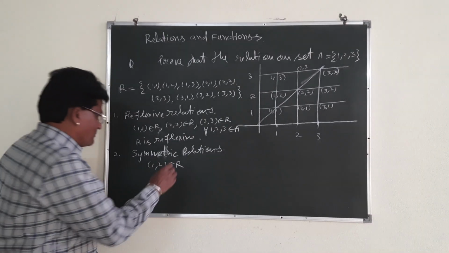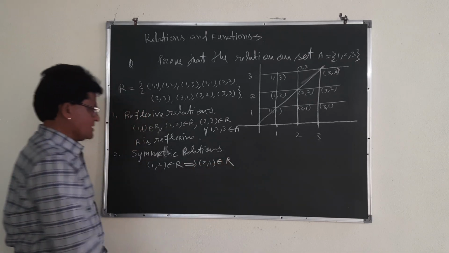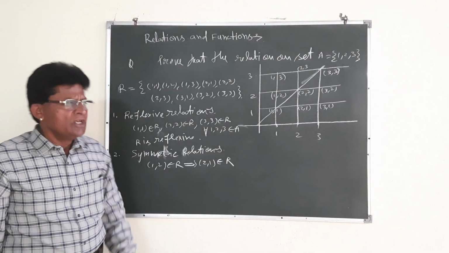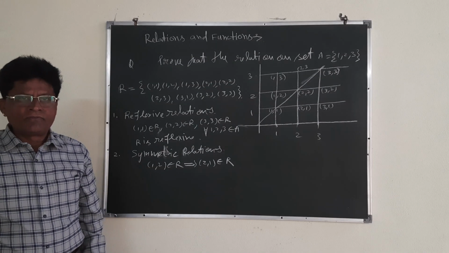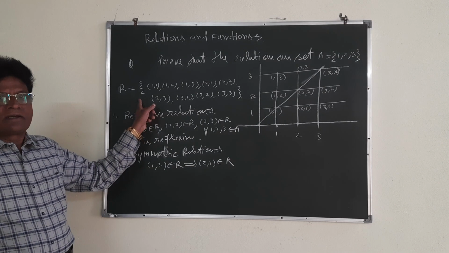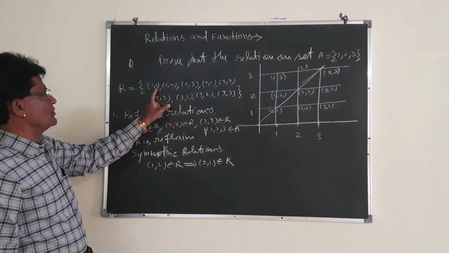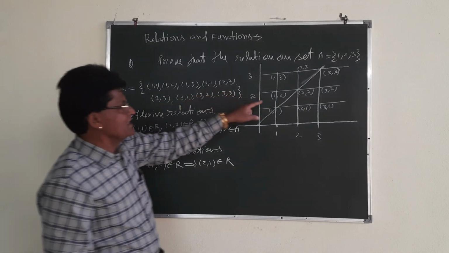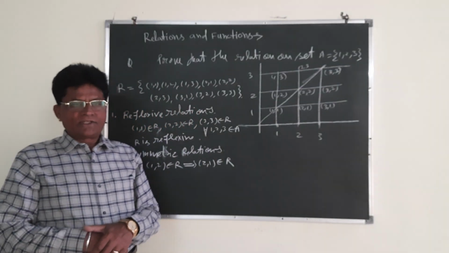But this implies that (2,1) also must belong to R. If (2,1) does not belong to R, then this relation will not be symmetric. You can take any element out of these ordered pairs, and you can prove that the given relation is a symmetric relation. (1,2) is here, (2,1) is also here. On that day I called it a symmetric relation.